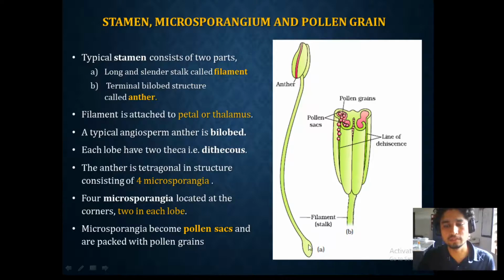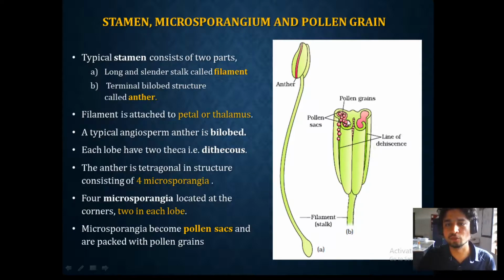And this stamen is usually attached. This is called the distal end and this is called the proximal end. This proximal end of the stamen is fixed on the petal or on the thalamus. We know that thalamus is a kind of platform wherein all the flowering parts are coming up. So either it is fixed on the petal, or it is attached to the thalamus. And you can see a typical angiosperm anther is bilobed. All the angiospermic stamens are bilobed.